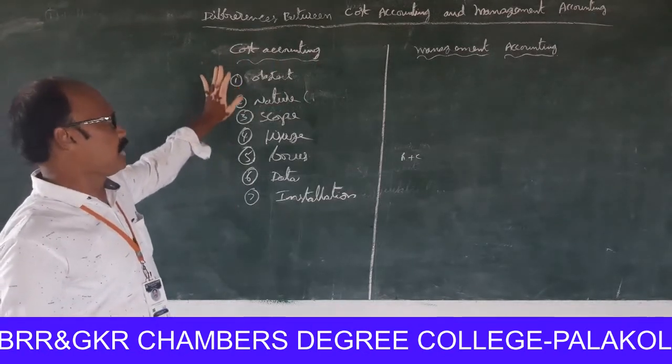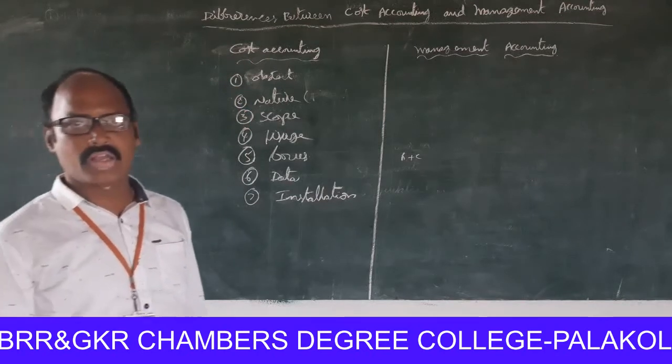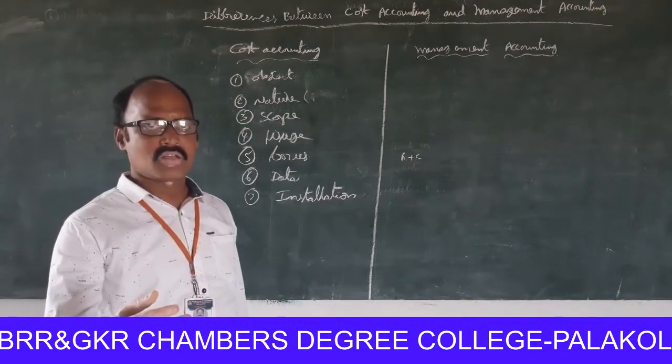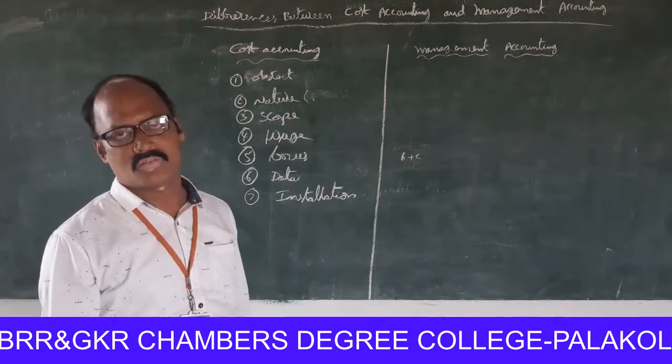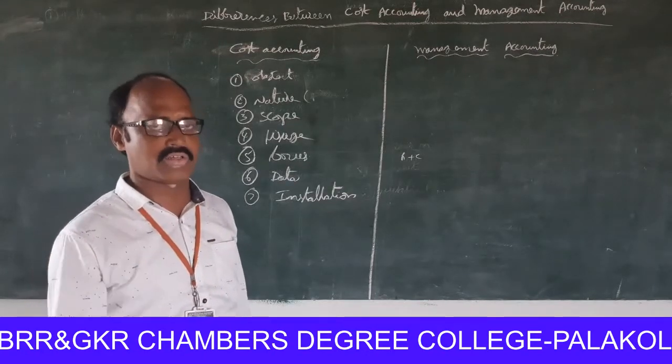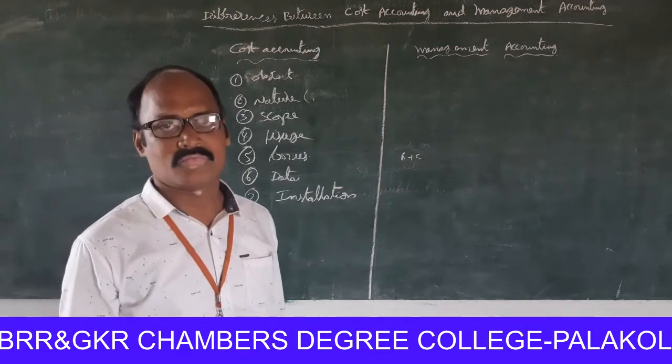Right, cost accounting. What is the main objective of cost accounting? Cost accounting provides cost data to the managers, to the directors. Why? For cost determination, for cost control, for cost allocation.